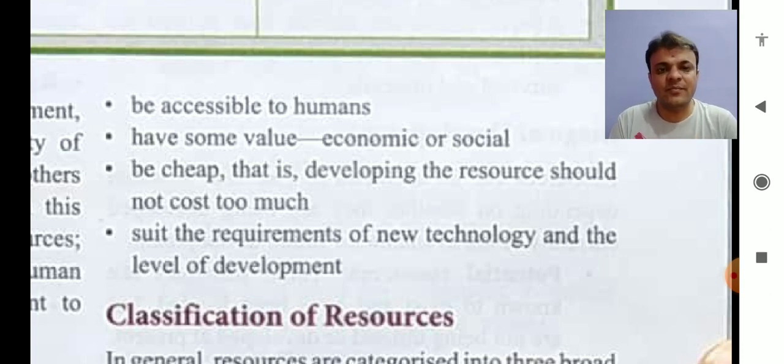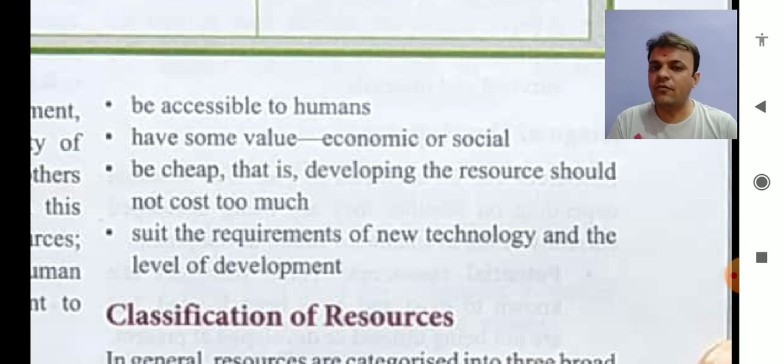Now say for example, if a pen cost you 5 lakhs, a book cost you 15 lakhs, and a writing pad cost you 1.5 crores, then is it practical to satisfy the need at this much cost? No. That suggests that resources have one more characteristic, that is, it should be cheap, right?